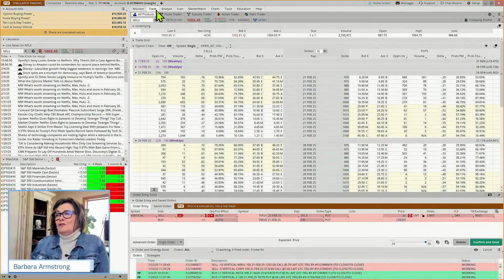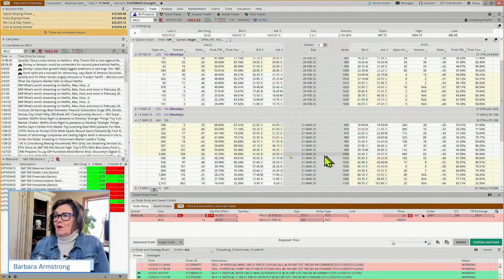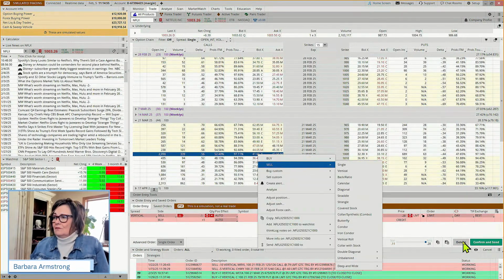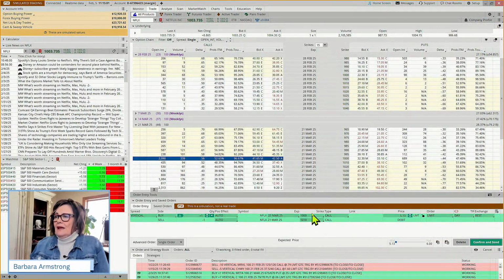So if we look at coming out to the March date, we'd have to do a $10 wide spread. And it's at 1,003 now. Could we buy the 1,000 and sell the 1,010? With this long call vertical, the idea is we're buying something that we couldn't afford to buy otherwise, which is the call at $1,000. It's $41. Our max position size here, we don't want to risk more than $500 on any one trade.